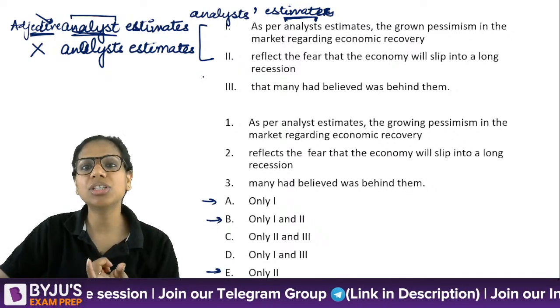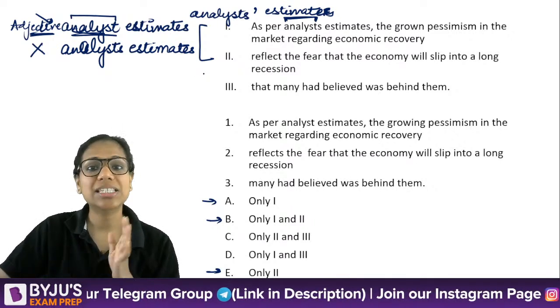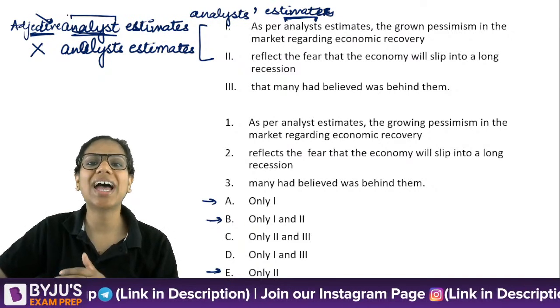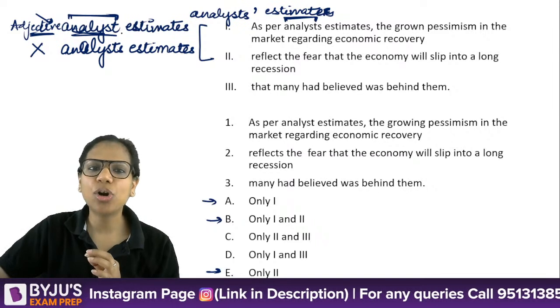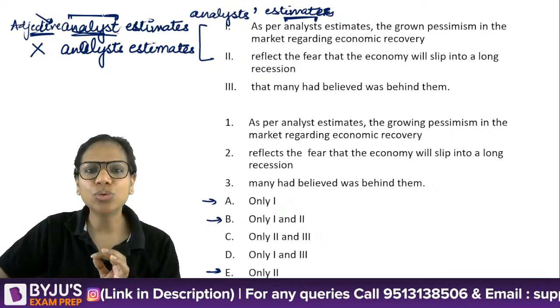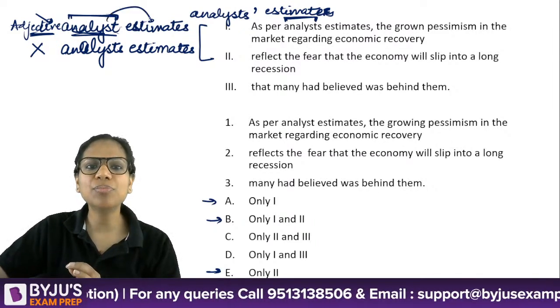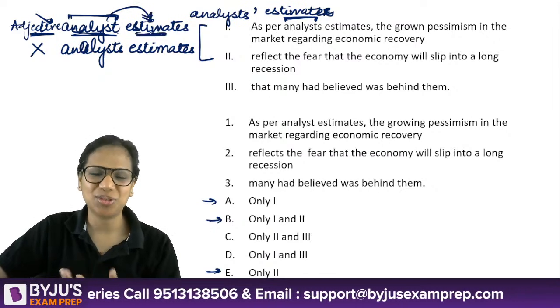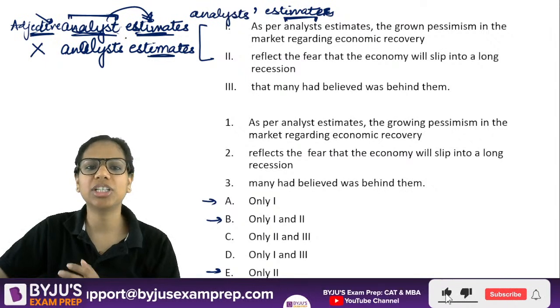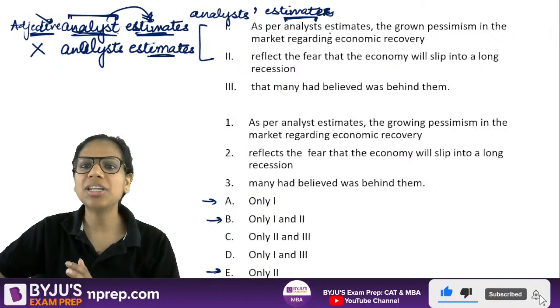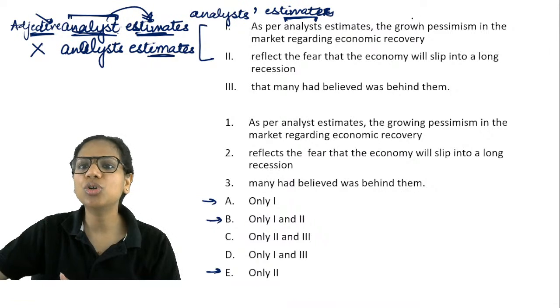Because there I'm using the noun rupee as an adjective. Similarly here I'm using the word analyst as an adjective. So I'll not use the plural. When the noun that is used as an adjective comes before another noun, of course it is coming before the noun estimates, you do not put the plural in it. That is incorrect.